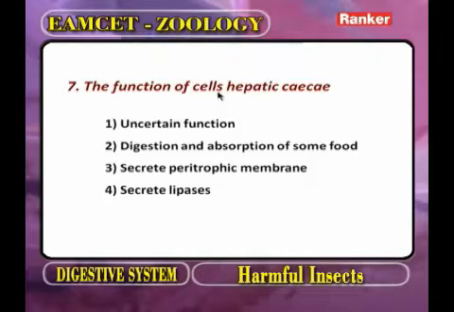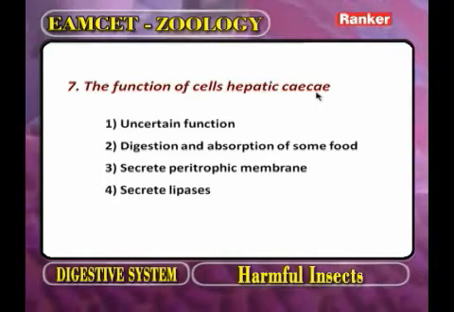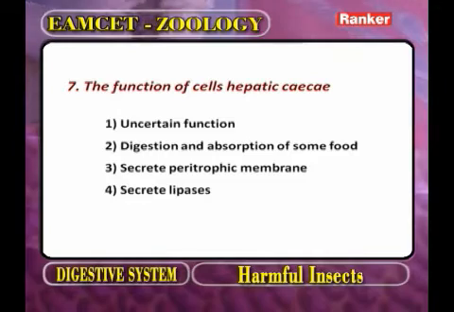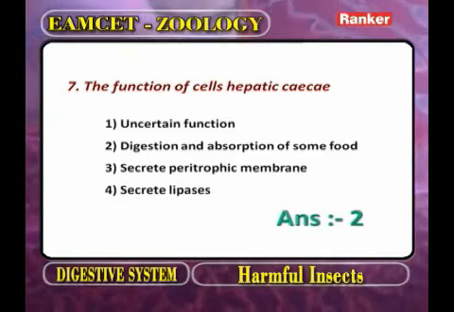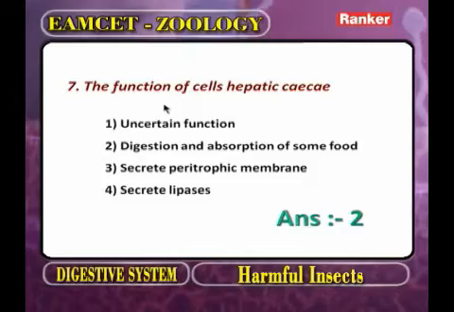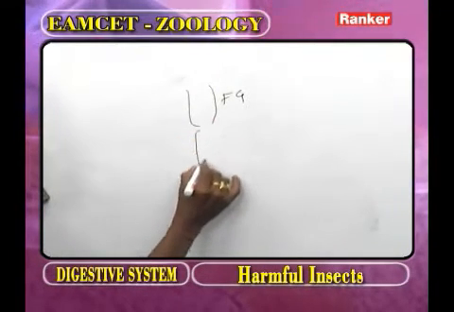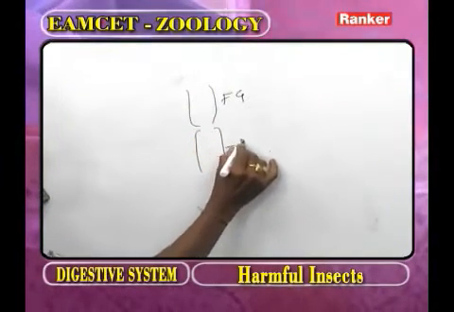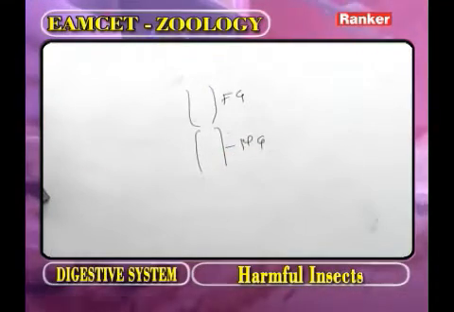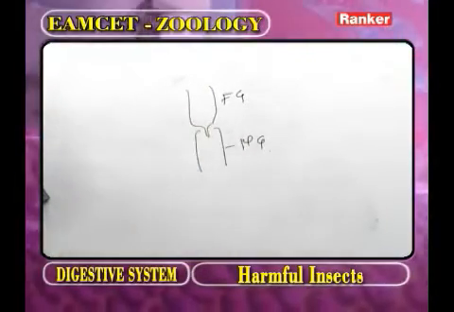The function of cells of hepatic caeca. Now as we observe the hepatic caeca, this part we call the foregut. What is the other name of foregut? The stomodeum. Now the second part of the alimentary canal we call the midgut. The foregut ends at the stomodeal valve.